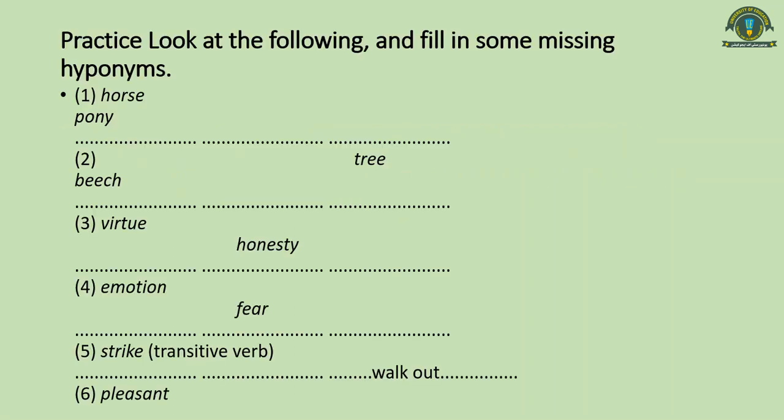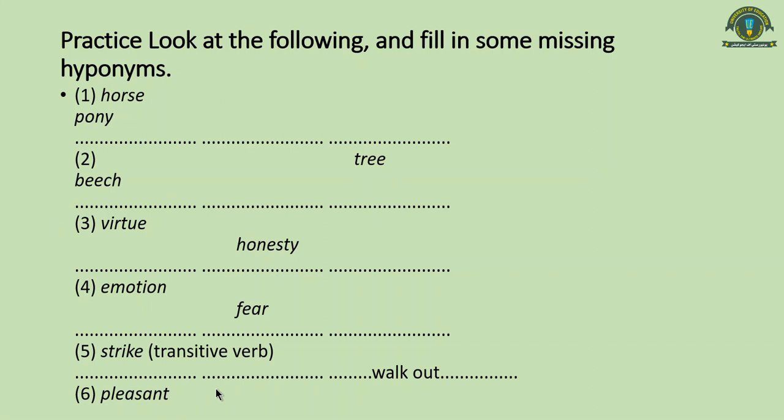Now look at these and practice. In these examples, you have to write some of the hyponyms of these words. Some hyponyms are written, some you have to write. To write the hyponyms, you can use the internet, dictionaries, or anything you want to use. You have to think of the hyponyms.